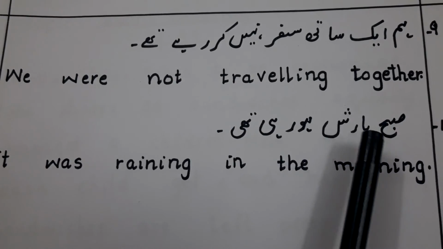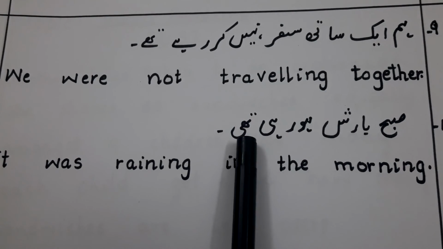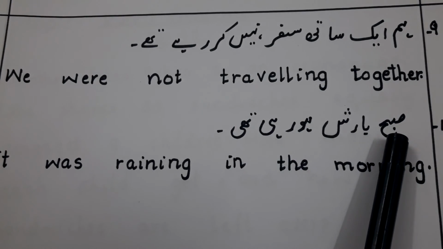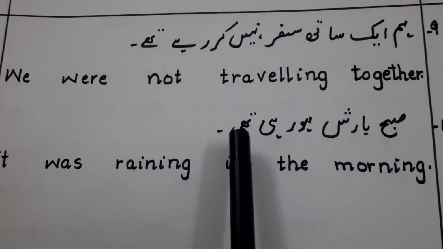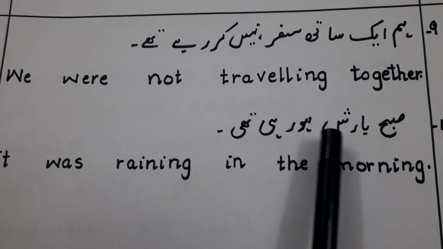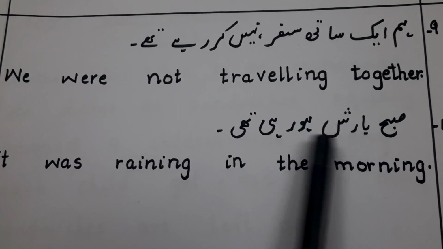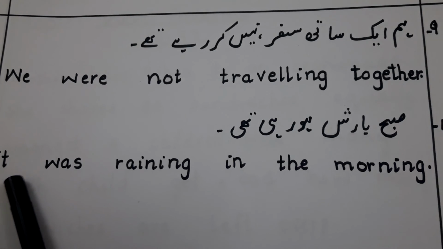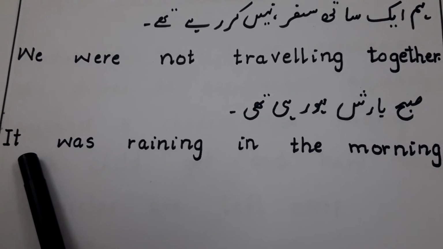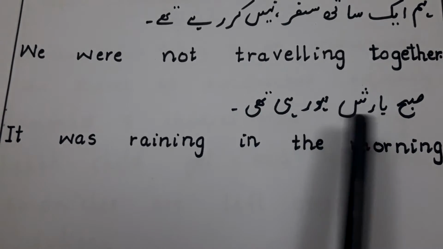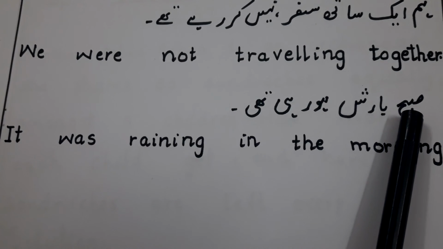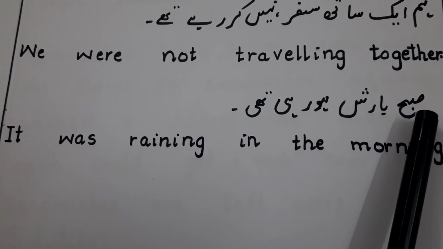Number 10. सुबह बारिश हो रही थी. Now we will use the subject it. We will not start from morning because this is the first word, but it is not the subject.